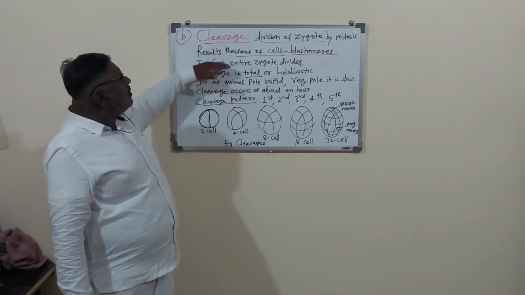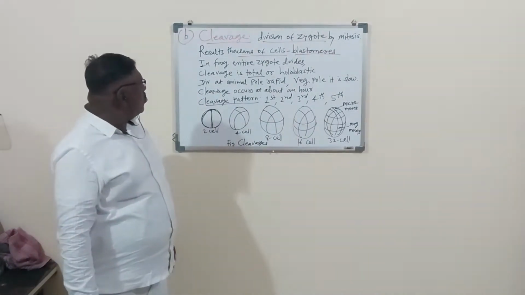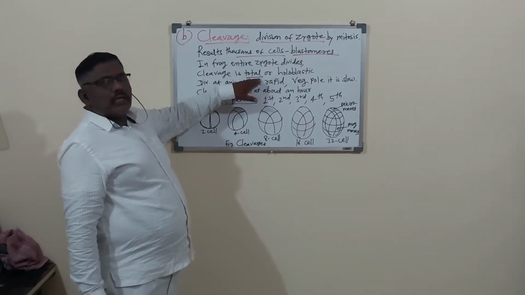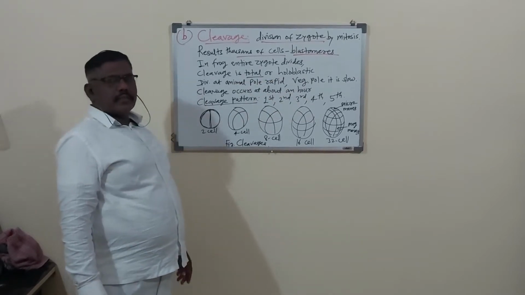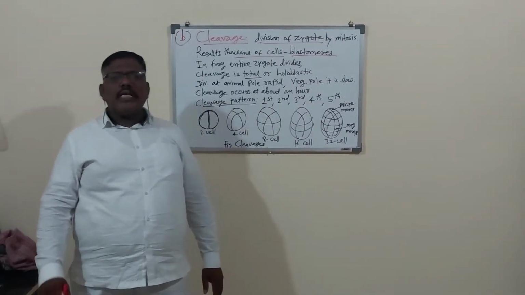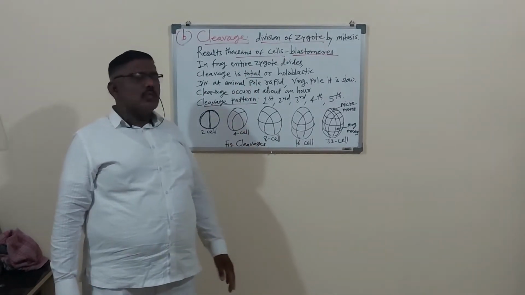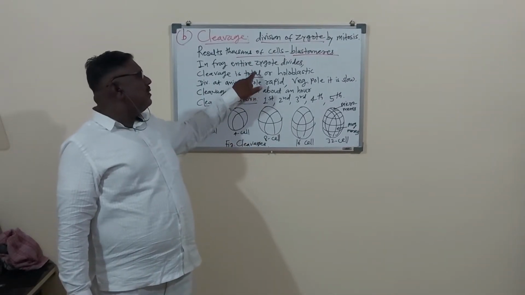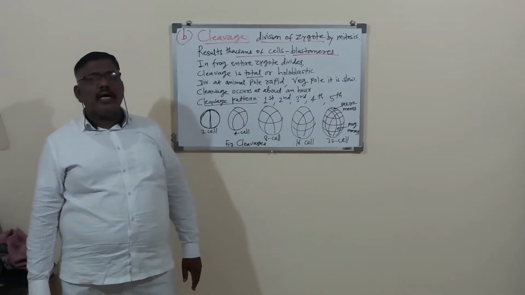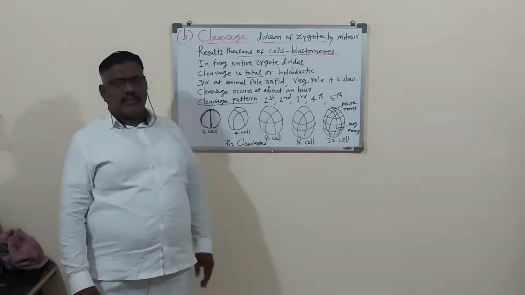Now in frog, the entire zygote divides. Complete zygote divides. So such cleavage is called the total or holoblastic type of cleavage. The cleavage in which zygote totally divides. Zygote divides entire, means complete, total. So that is called the total cleavage or holoblastic type of cleavage. So remember, in the frog, there is the holoblastic type of cleavage, or total cleavage.